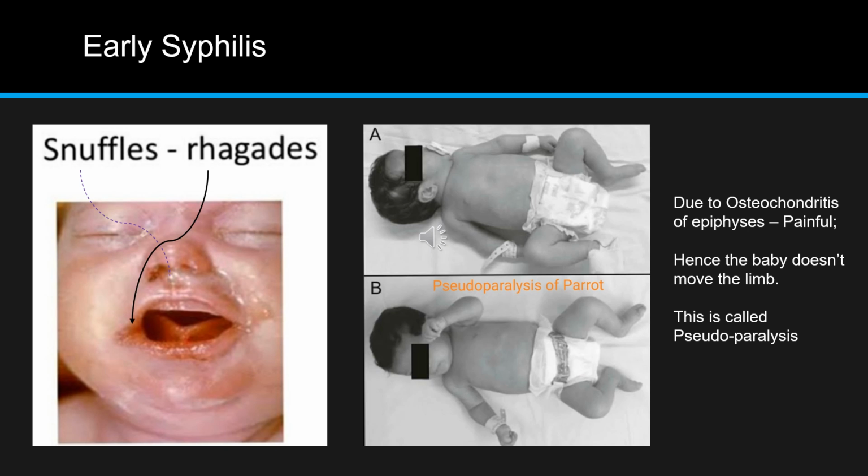You can get the complaint from the mother as well, that the baby is not moving this specific limb. So this is pseudoparalysis, pseudo because it is not an actual paralysis. The baby is not moving the limb because it is painful. So this is pseudoparalysis of Parrot. So snuffles, Rhagades, pseudoparalysis of Parrot and the other lesions are related to early syphilis.